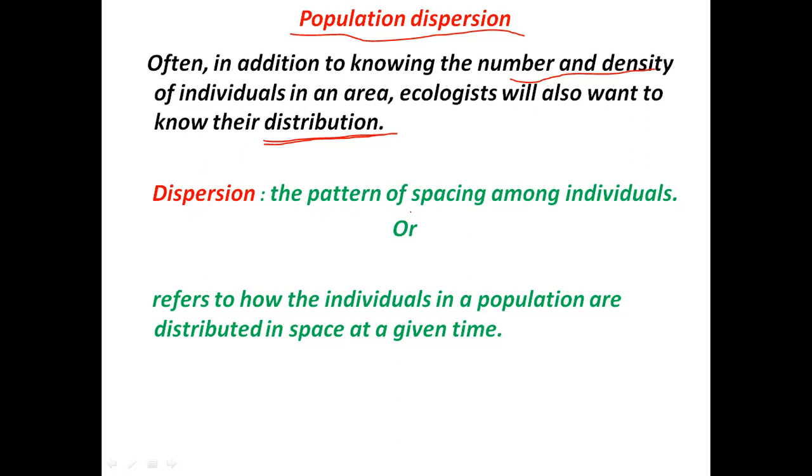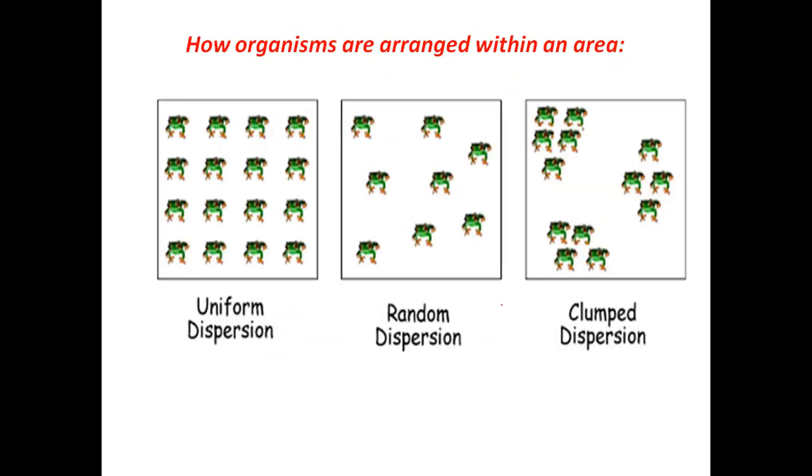It is the pattern of spacing among individuals, or how individuals are distributed in space at a given time.